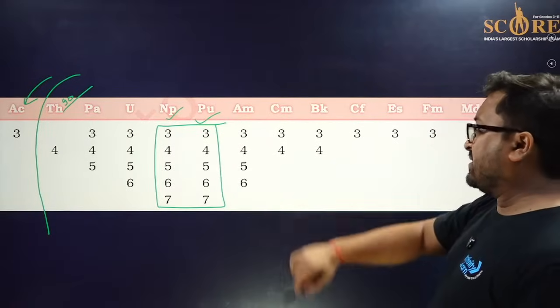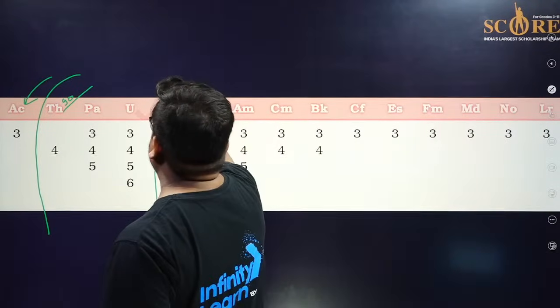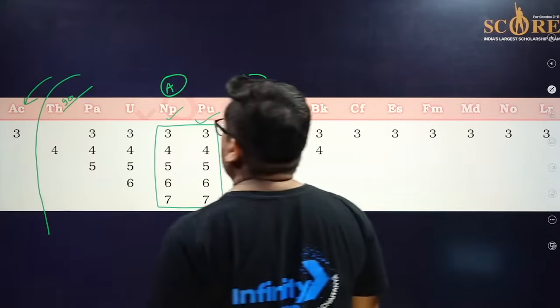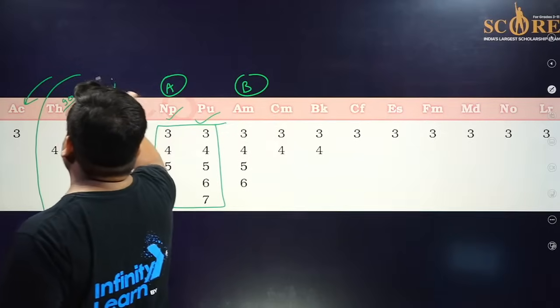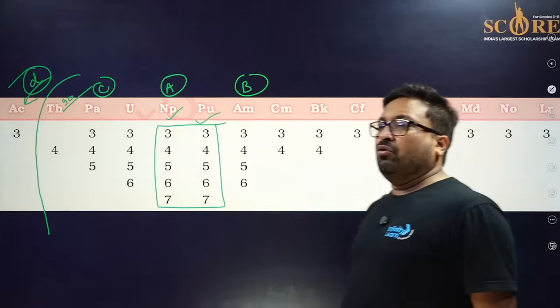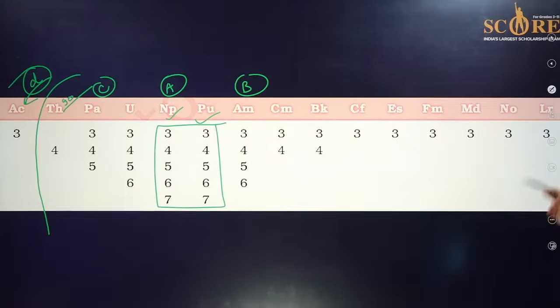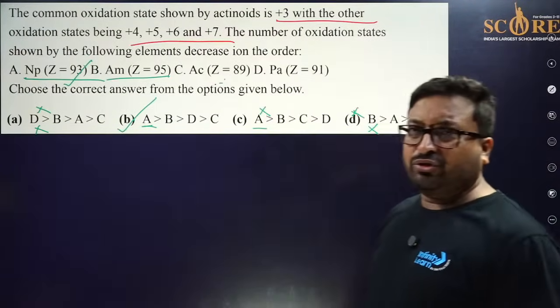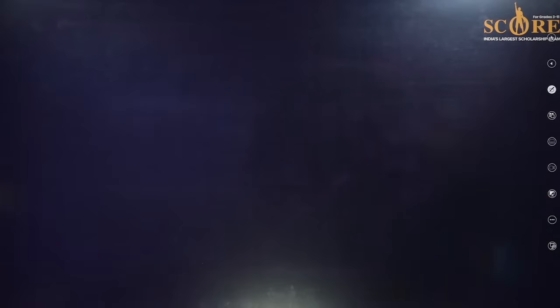So you can see the answer. This is your number 1, Neptunium, A. This is B. And your third was C. And this is the D. So this is the answer. Common oxidation state is, you can see, the +3. So this is a very cool question. Let's move further.